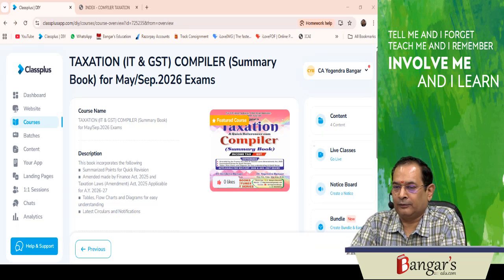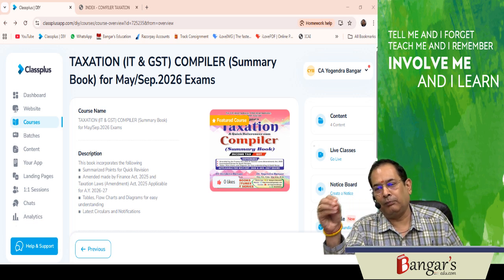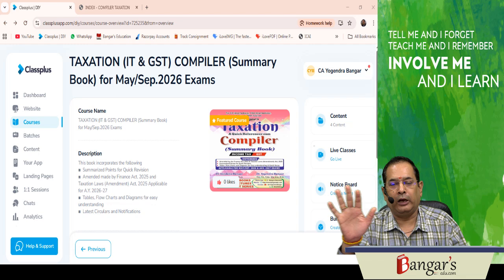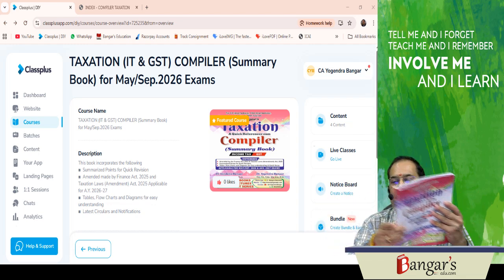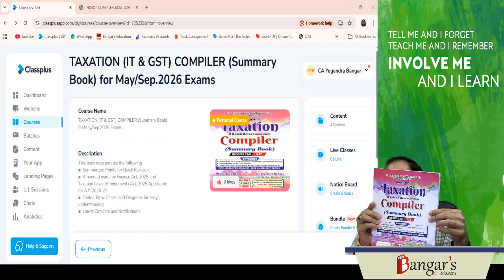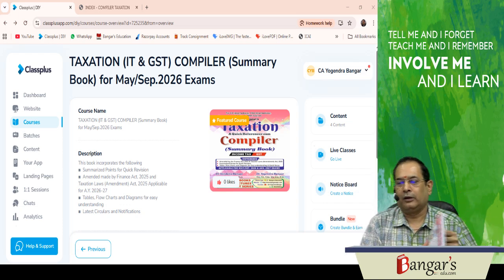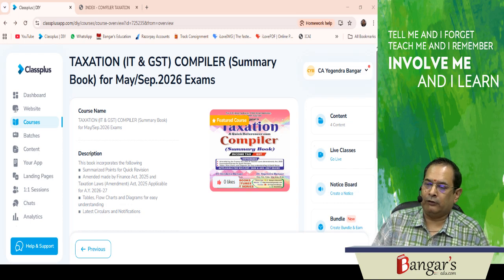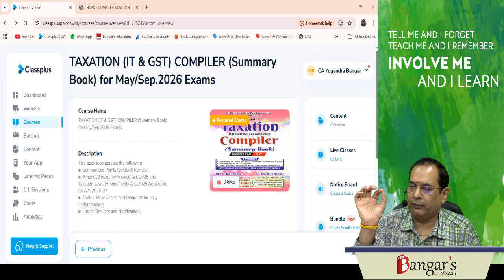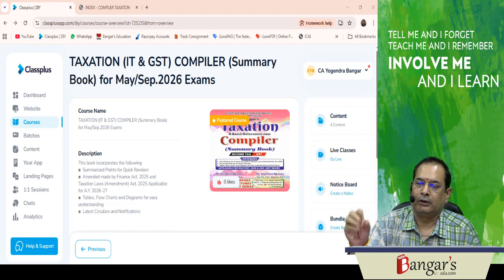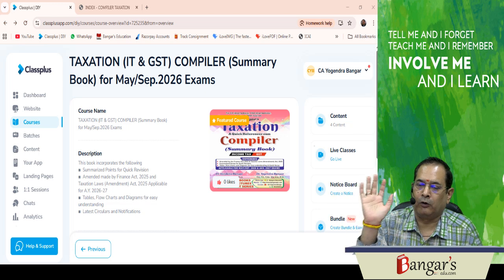Good morning, everyone. A very important news for the students who will be writing their CA Intermediate examination in May 2026 or September 2026. After releasing our main book, we have released the compiler. That is a summary book for the students who are writing their examination in May 26. Basically, this summary book covers the entire provisions relating to income tax and GST, but in summarized form.